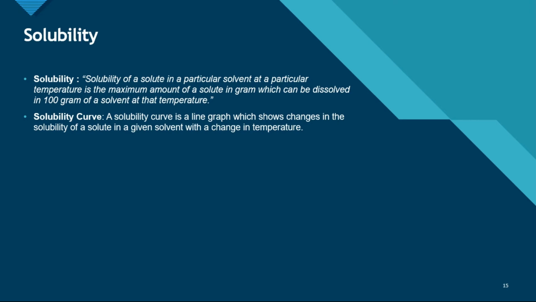A solubility curve is a straight line graph which shows the changes in solubility of a solute in a given solvent with change in temperature. So it is a graph which shows the change in solubility of a solute or a compound in a given solvent when the temperature changes. It shows what happens to a solute when the temperature increases, what happens to a solute when the temperature decreases, etc.